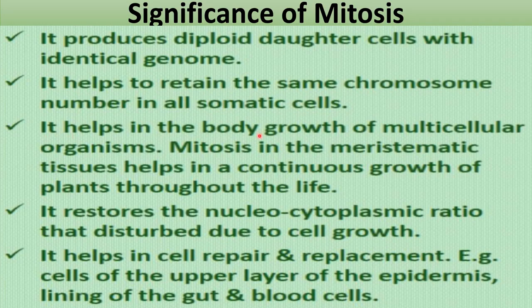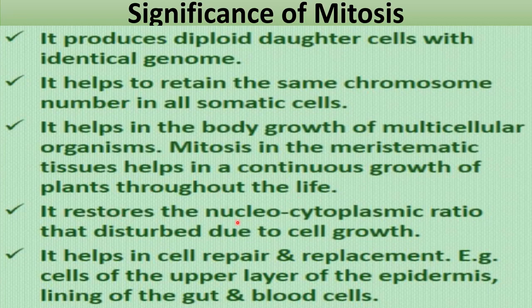Third, it helps in body growth of multicellular organisms, because it is the division which is occurring in our cells for the growth. Okay, mitosis in the meristematic tissue, in case of plants you can say, helps in continuous growth of plants throughout the life.